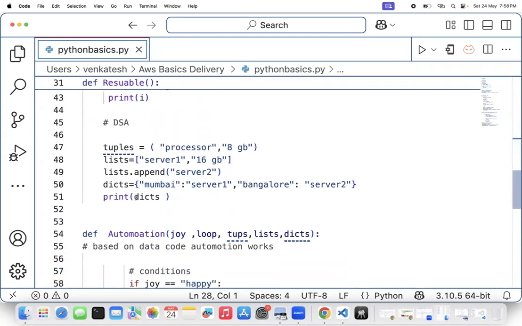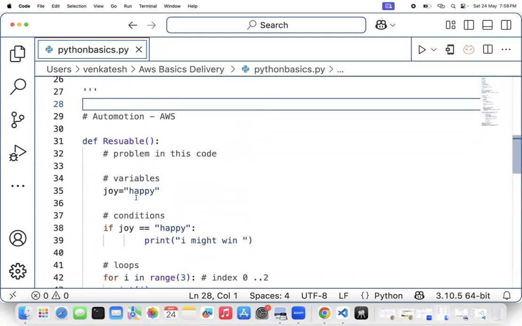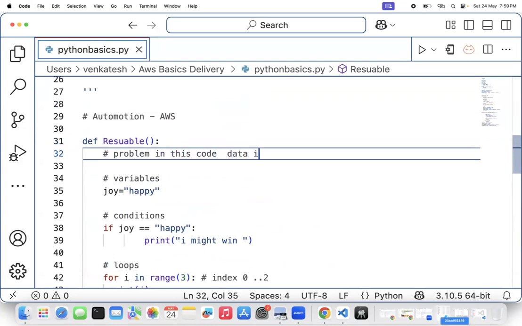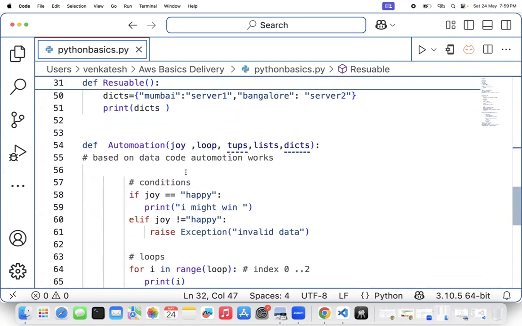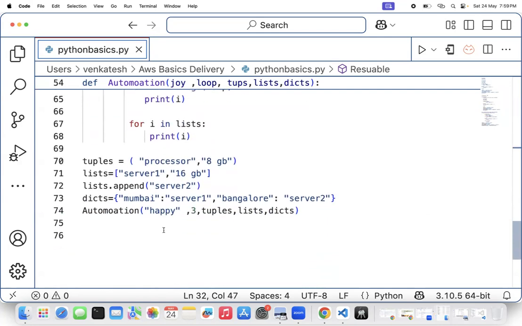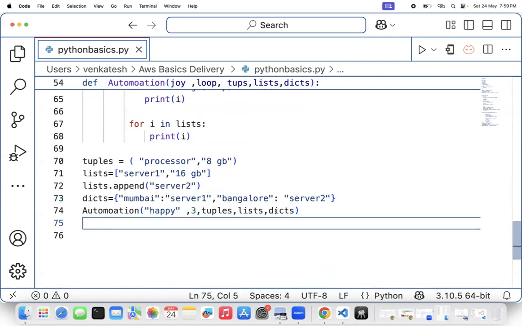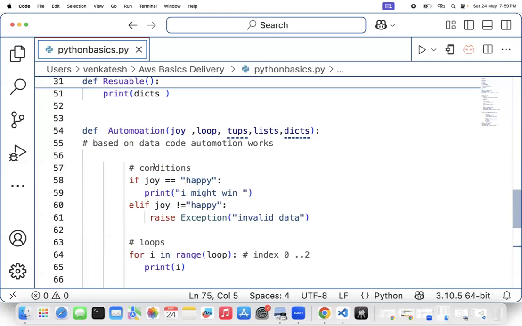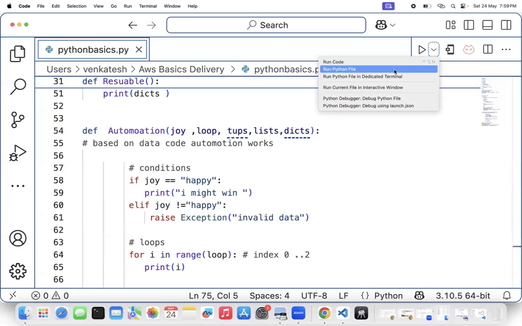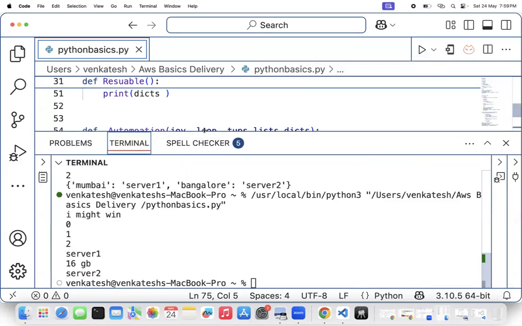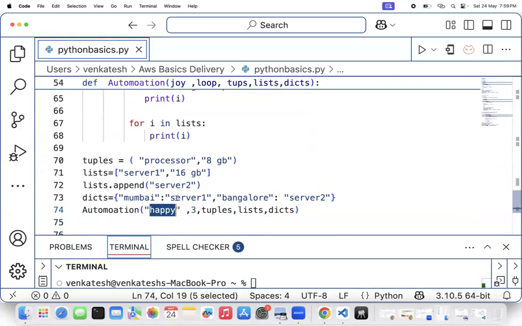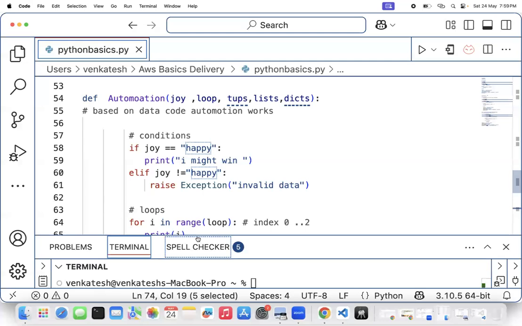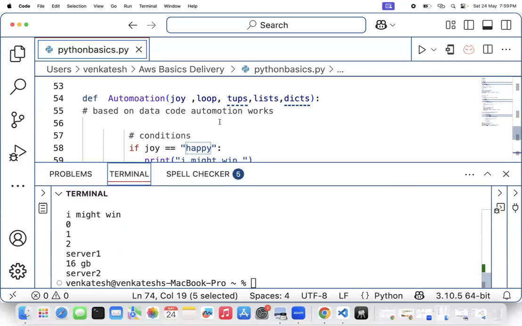Okay, and this is a function which is there, but the problem in this code is data is hard coded, and even if you reuse this code, this is going to be a problem. So that is why we are going for the automation approach of coding. You will call the function and pass the data, and then you're going to execute it. Now this approach is pretty much better, and that is what I'm writing. So you see this automation approach of coding. If I pass happy, I will get I might win. You can see that.